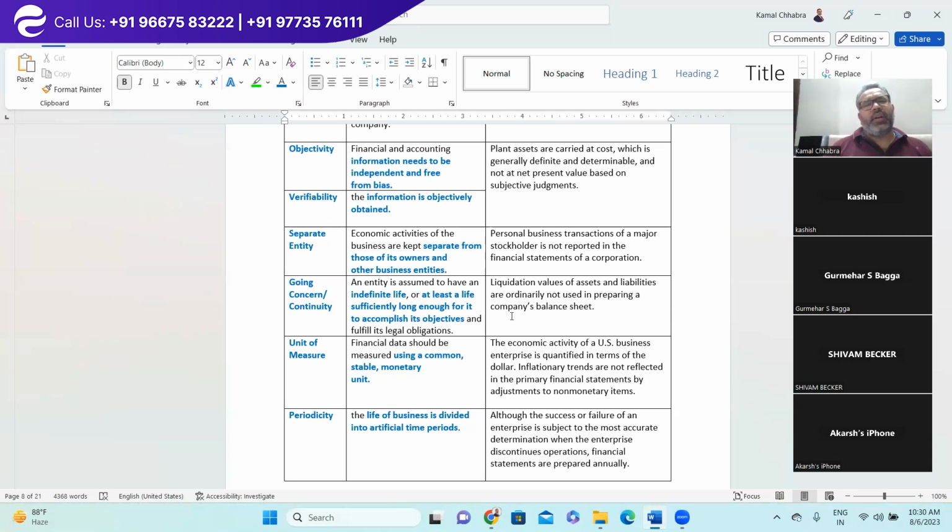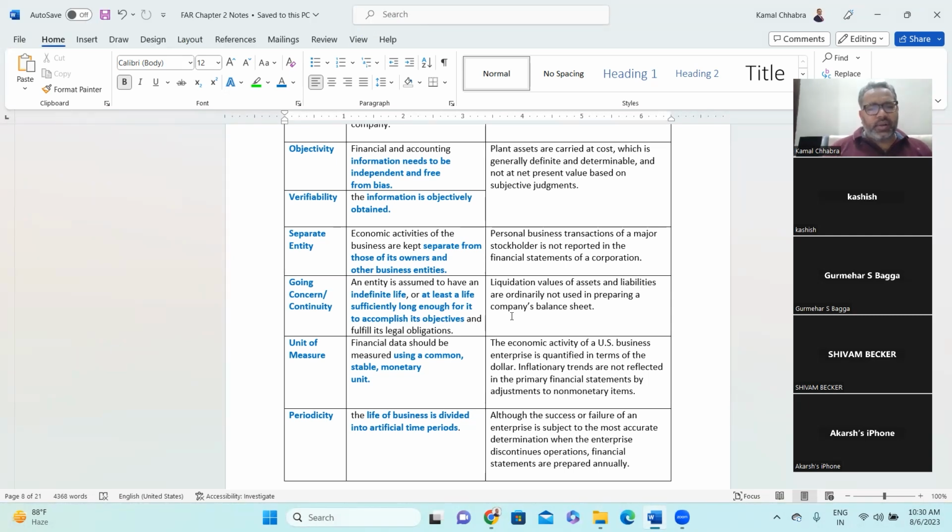And wherever the auditor identifies the risk of management overriding or management bias, they have to perform additional testing or additional activities to ensure the management has adhered to objectivity and has reported the financial statement more objectively.